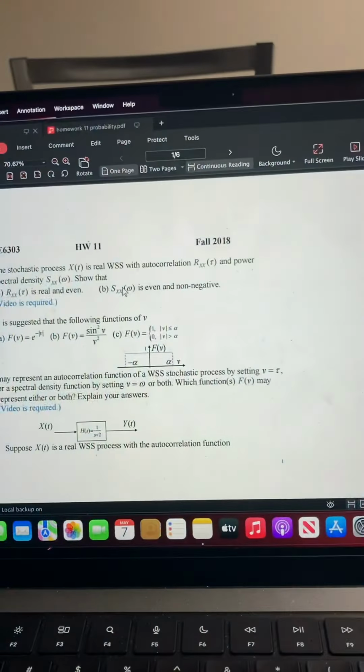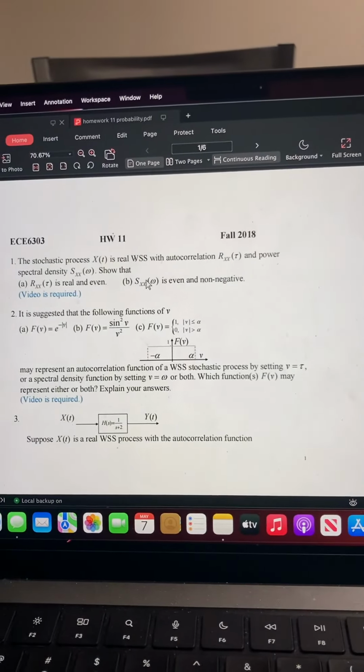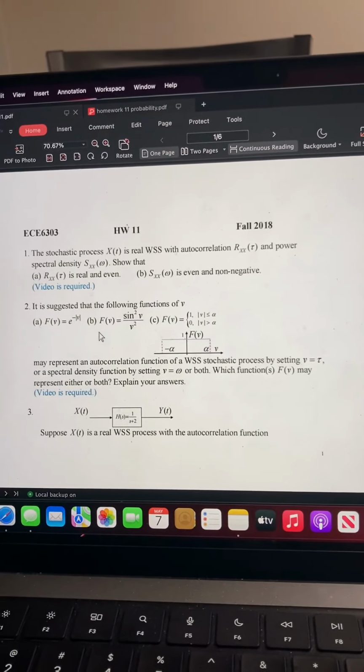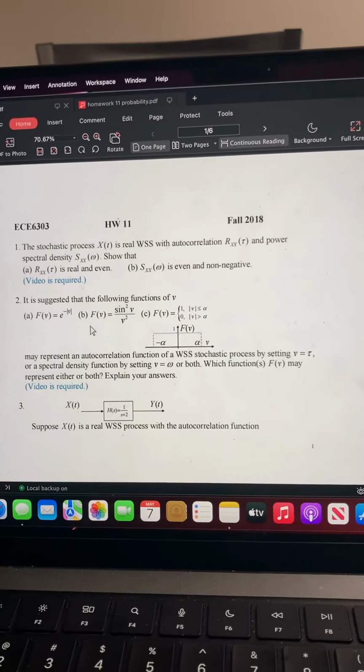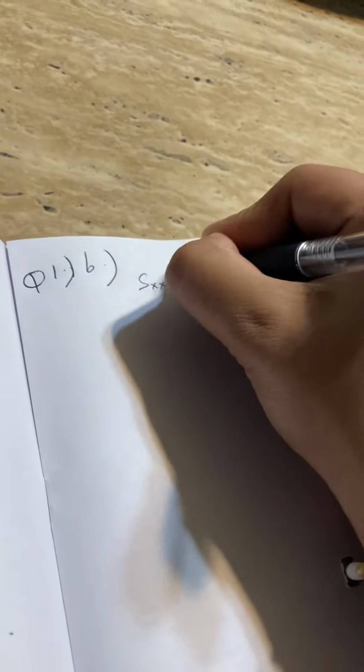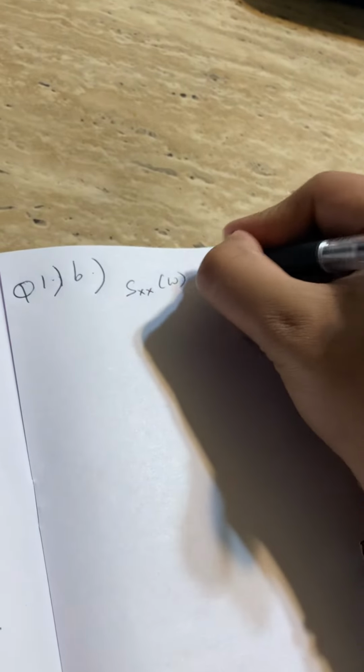Here we are asked to show that the power spectral density Sxx of omega is even and non-negative. So we have to show that Sxx of omega is even and non-negative.